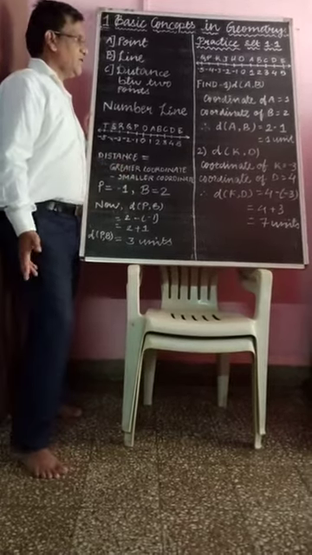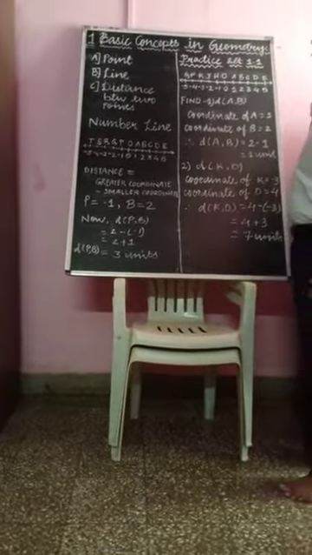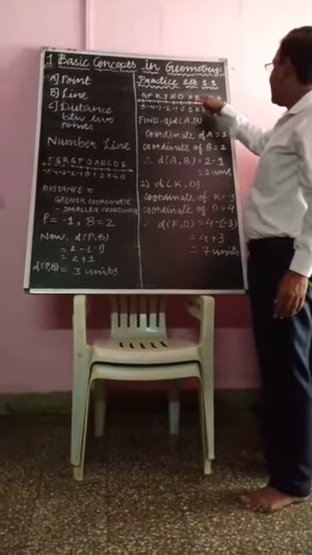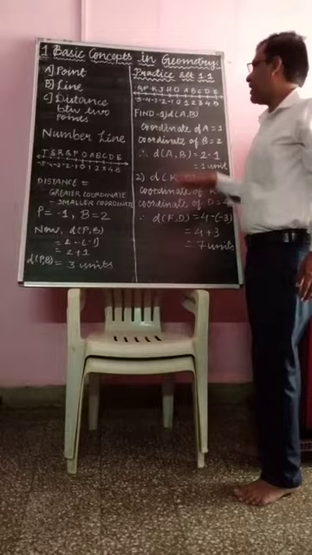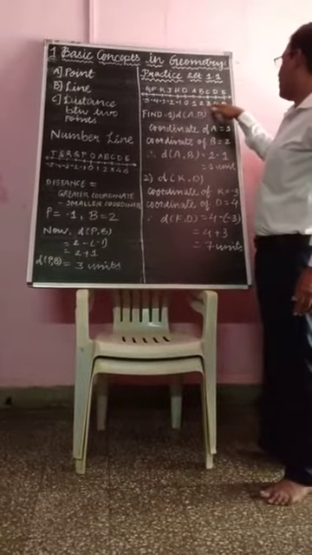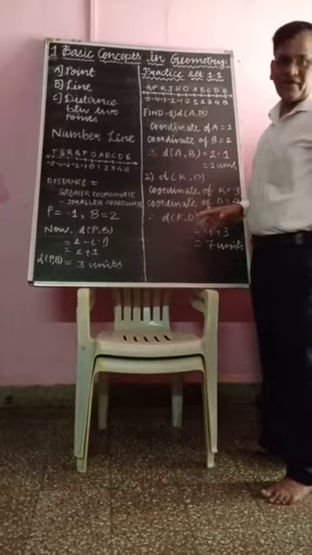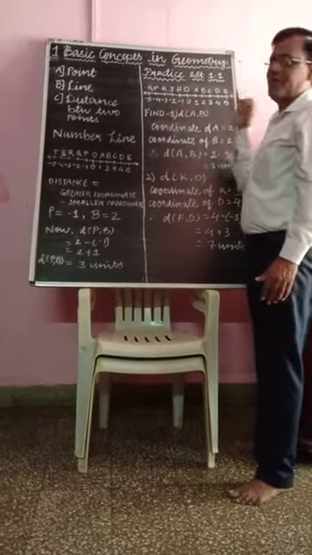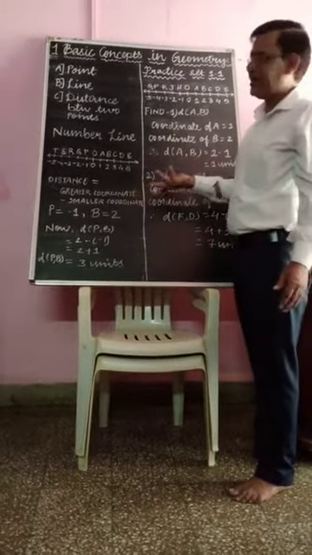Now in practice set 1.1, come to this side. In practice set 1.1, this number line is given to you. This is O, A, B, C, D and E, and here H, J, K, P and Q, and the coordinates are 0, 1, 2, 3, 4, 5, and here -1, -2, -3, -4 and -5. Now you have to find the distance AB. The same formula you have to use.